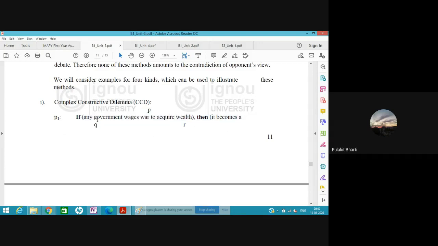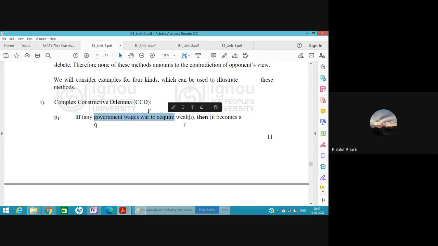The thing is, we don't care whether this is true or not. We are trying to understand the structure. Why they have written this is because in the old days, even in India, war was known as Gavishti, war held to acquire wealth. That was the purpose of all those kings. But let's not go into why, let's just understand the logical structure here.